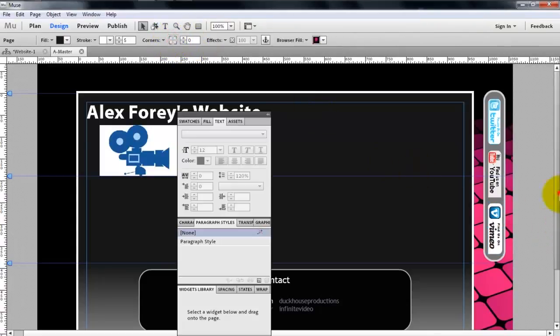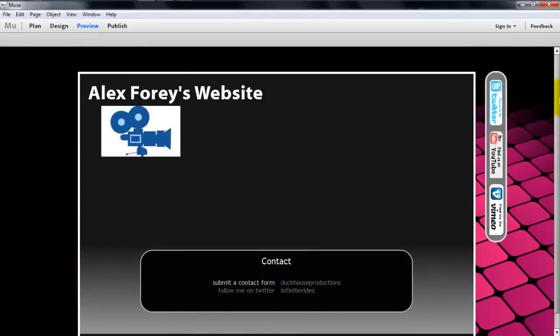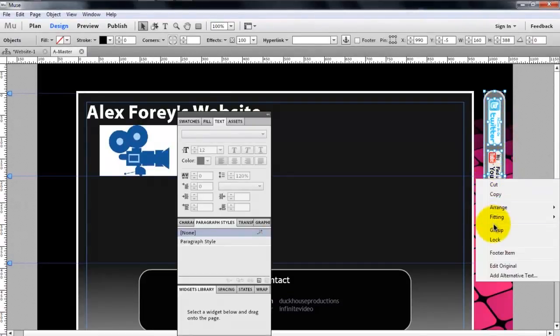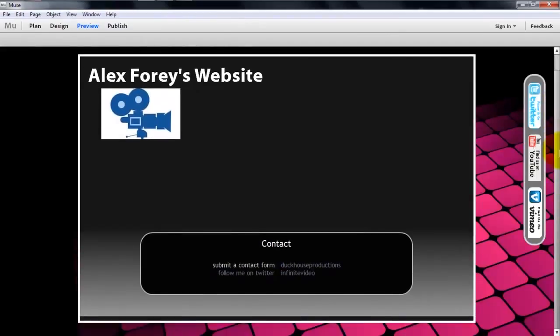Okay, so now we have this, but if we preview, it scrolls with the rest of the page, and we don't want that. So we're going to come to Design, select all of these, so Shift, click, click, right click, group them, then come up here to where there's a thing called Pin, and just click the top right hand corner, and now we come back to preview, and you can see that it sticks.